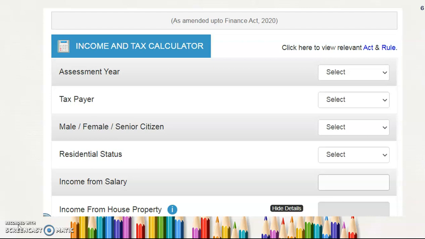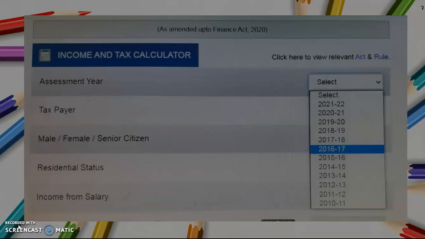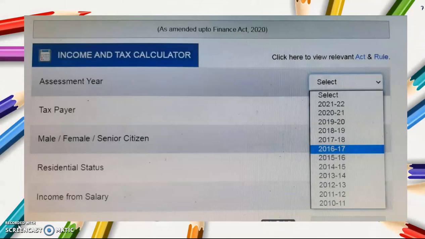And the first thing is the assessment year. So for which year I am going to assess. If you click the down arrow, it will show various years. So I can choose any year that I want to get assessed.